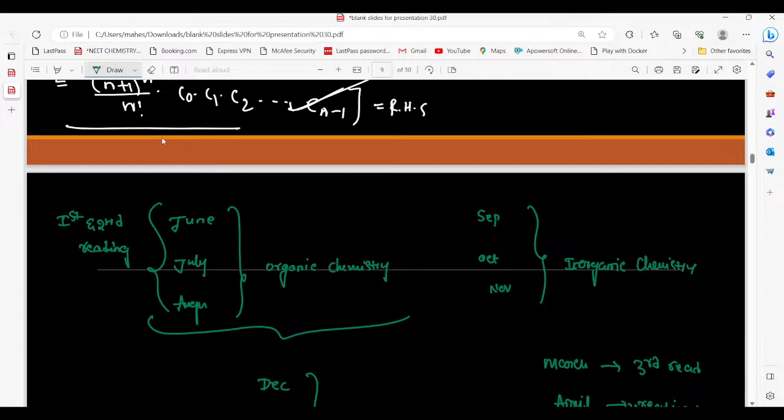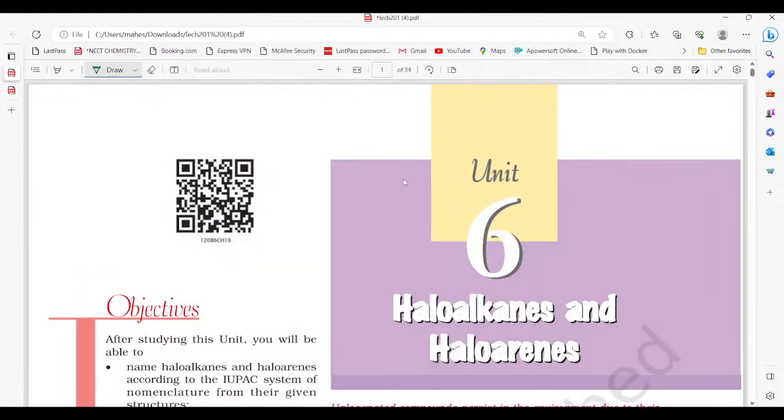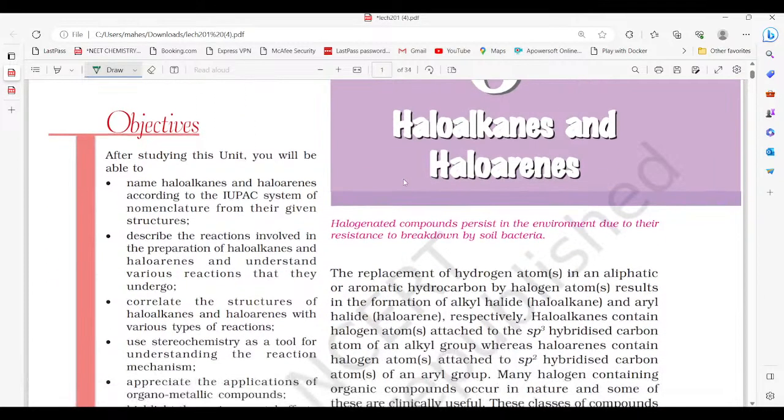Okay, now let us jump into today's topic. This is the introduction of haloalkanes and haloarenes. This is the first lesson from the second year organic chemistry. Okay, now let us jump into today's topic, that is haloalkanes and haloarenes.